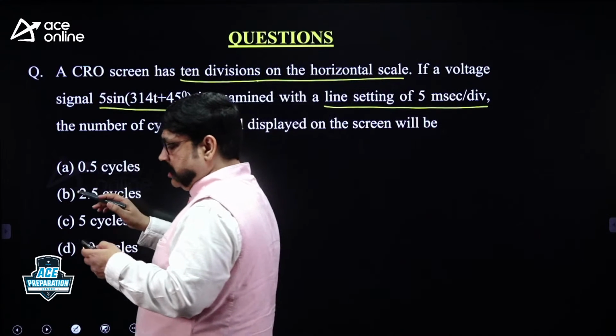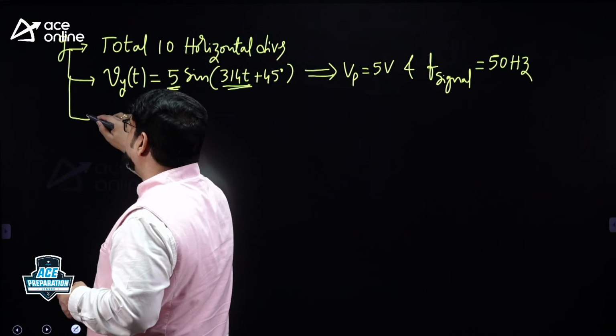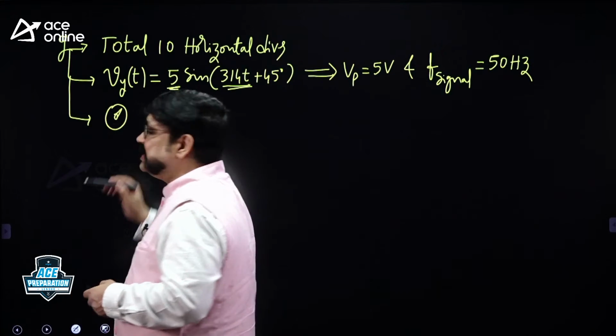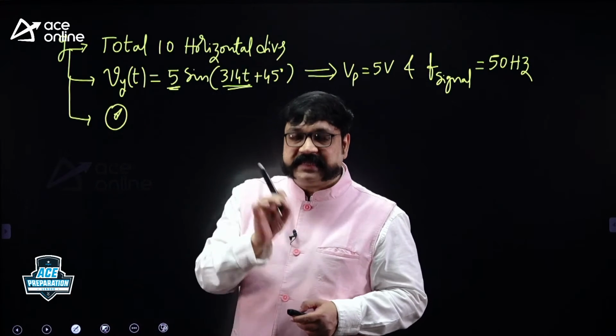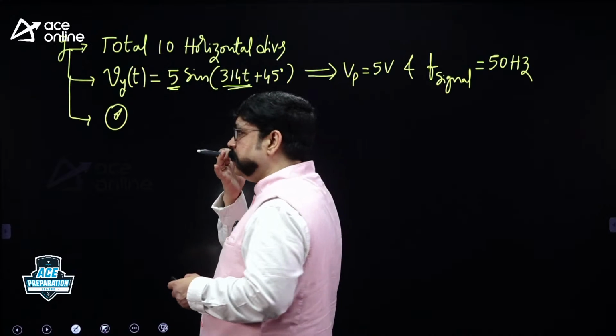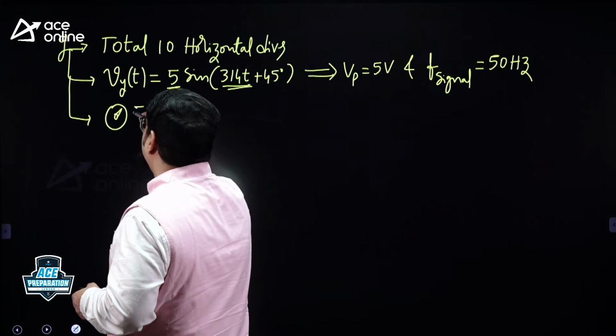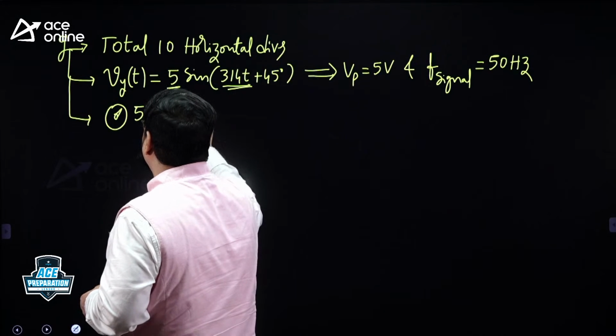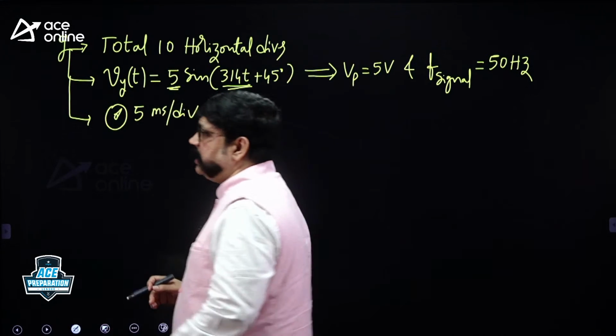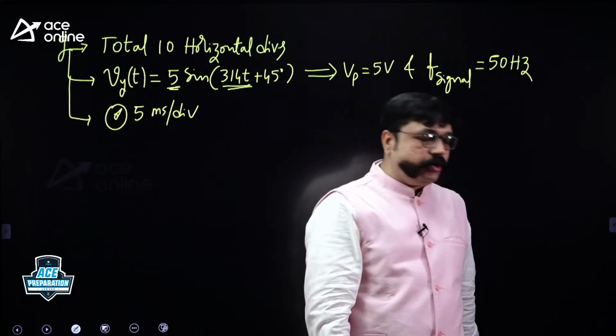Line setting, you call it a line setting or a time-base setting, sweep setting. Time-base setting or sweep setting or line setting is how much? What is that value given? 5 millisecond per division. 5 milliseconds are required to cross one division. This is the data given. Always you write down what is the data given to you.